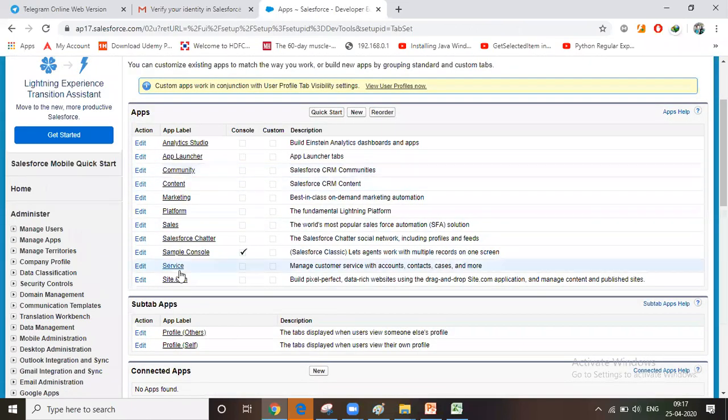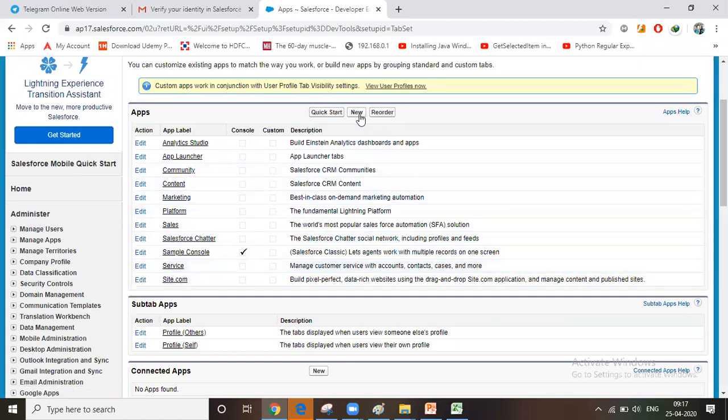So these are all the existing apps. Sales we have seen. Service, we'll see service and the site.com. These we'll discuss later. Communities, we have a separate session about the community application.